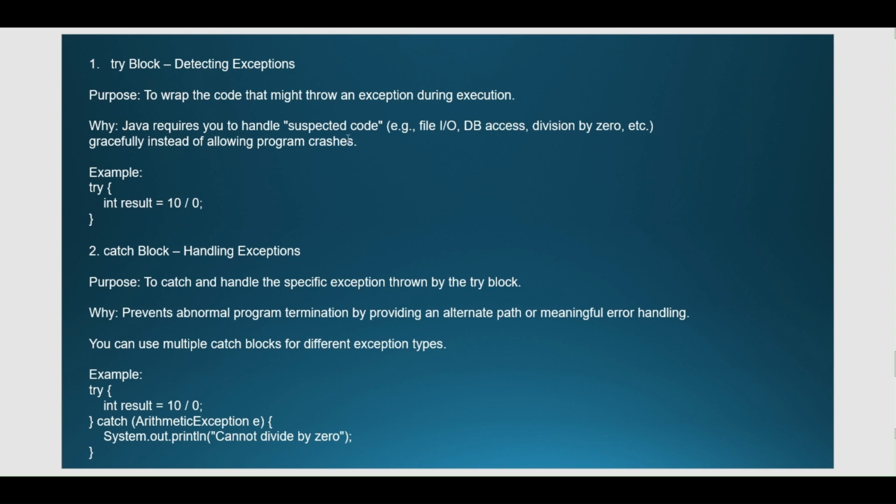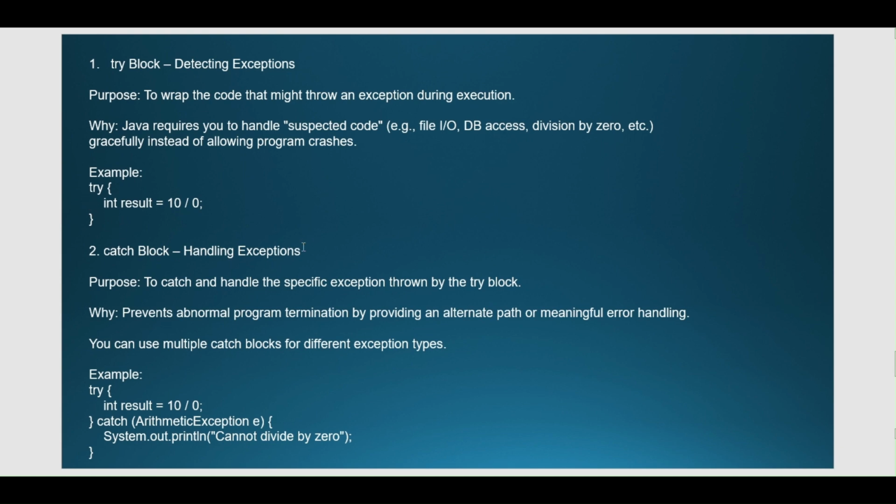Why? Java requires us to handle suspected code, for example file IO, DB access, division by zero, etc., gracefully instead of allowing the program to crash. Whenever a coder writes code, that code can have multiple exceptions, like file input output exception, database exception, access exception, arithmetic exception, runtime, compile time. To handle these exceptions, we wrap that code under the try block. We know this block of code can throw an error, so we wrap it under the try block.